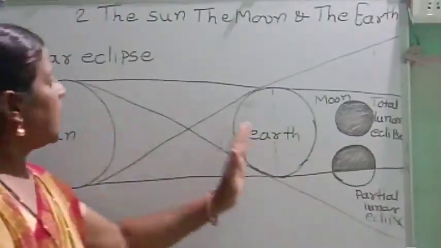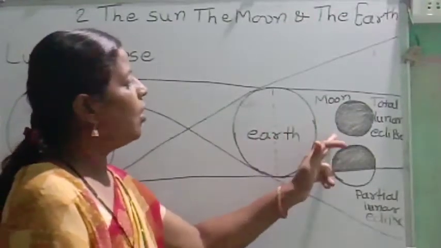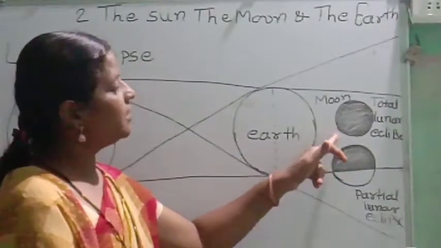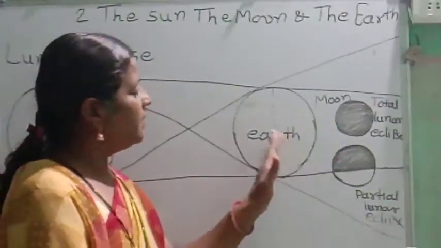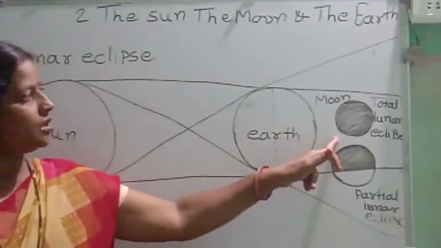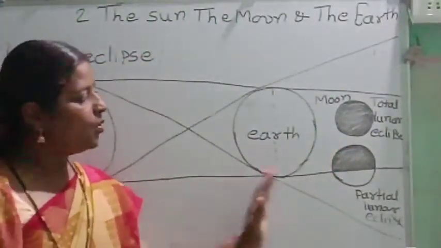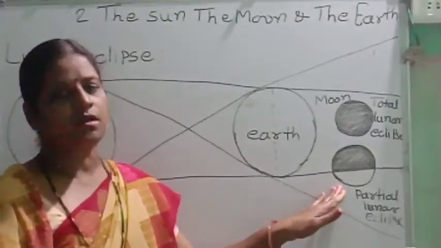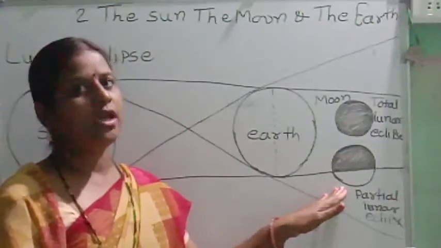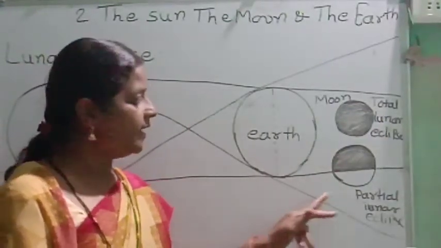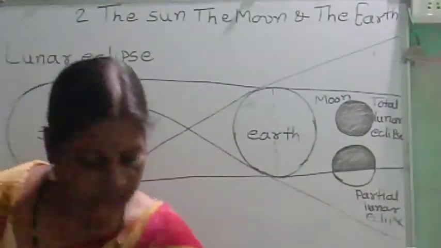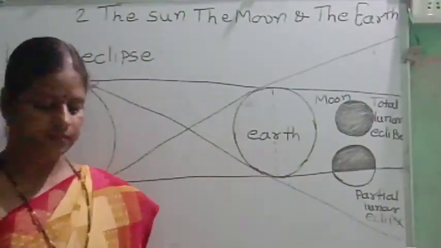When the shadow of the earth falls on the moon totally, means when the moon totally comes in the shadow of the earth, at that time we experience total lunar eclipse. And when only some part of the moon is in the shadow of the earth, at that time we experience partial lunar eclipse. In this way, these two eclipses occur.